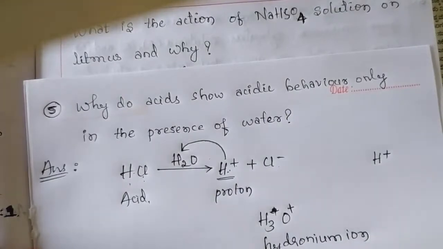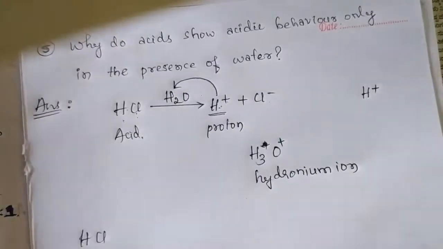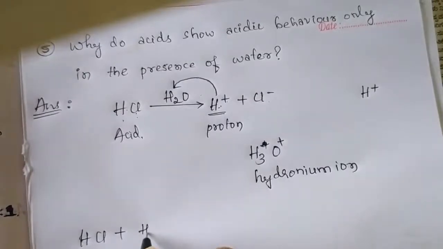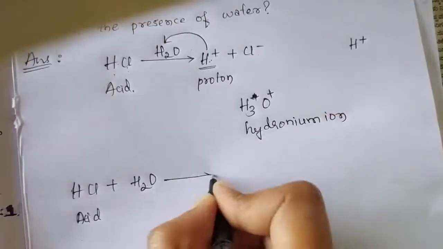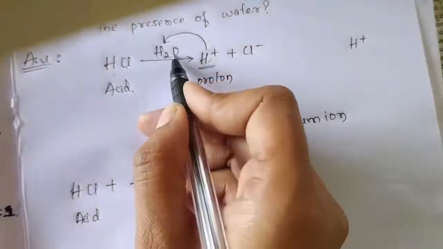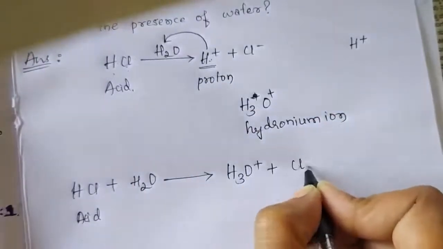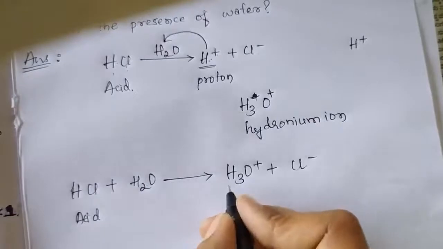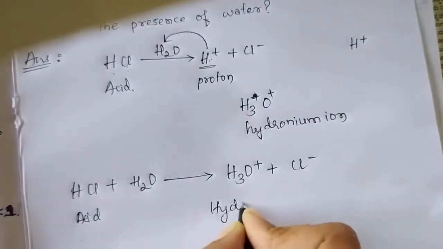See here, this is the acid when it is dissolved in water. It releases hydrogen ion which combines with water and we get the hydronium ion and chloride anion. This is the hydronium ion.